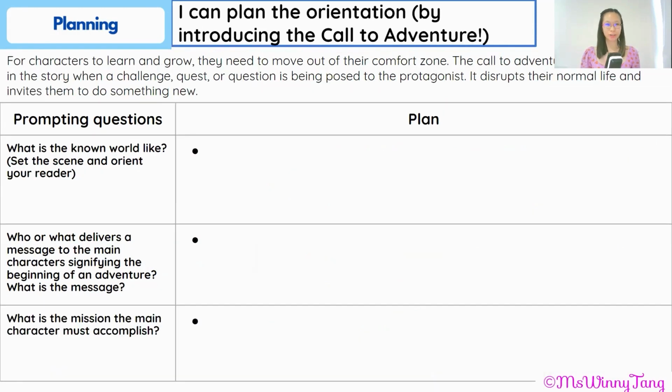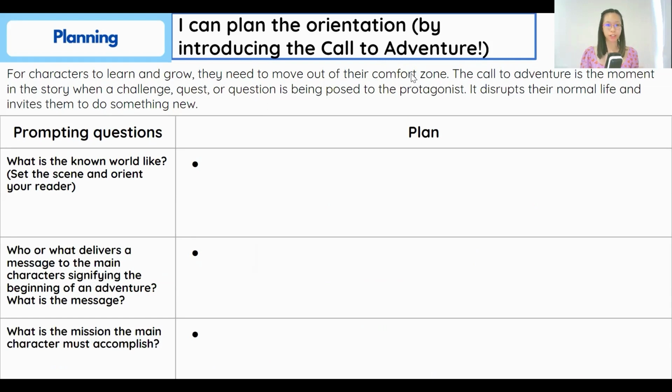Next thing we are going to do is have a look at introducing the call to adventure. So with our character, for them to learn and grow, they need to go out of their comfort zone. So a call to adventure is something or the moment when the main character is given a challenge, a quest, or a question, and it disrupts their normal life and invites them to do something new.